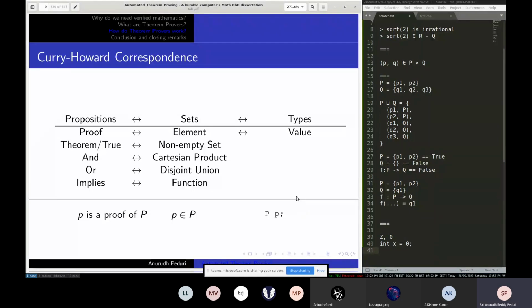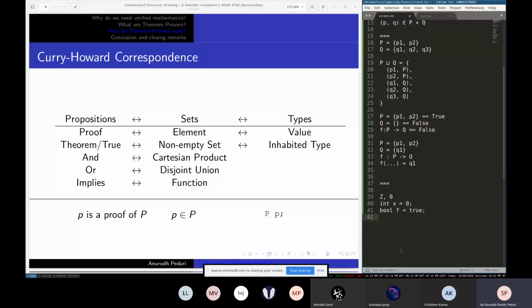Now, how do we extend whatever we have defined so far? What will a non-empty set correspond to? It will correspond to something called an inhabited type. An inhabited type is just a type which has at least one value. So int is an inhabited type. Bool is an inhabited type, because you can say true. Char is an inhabited type because you can actually declare something.